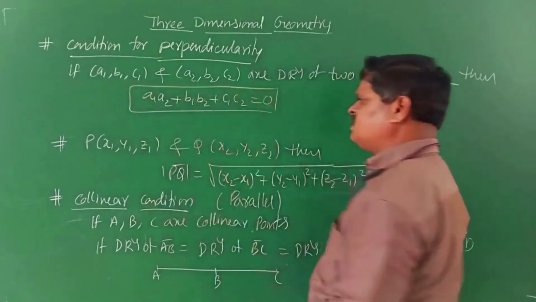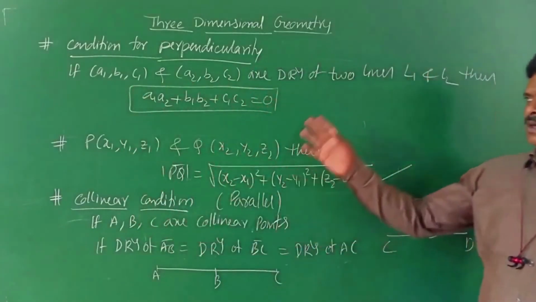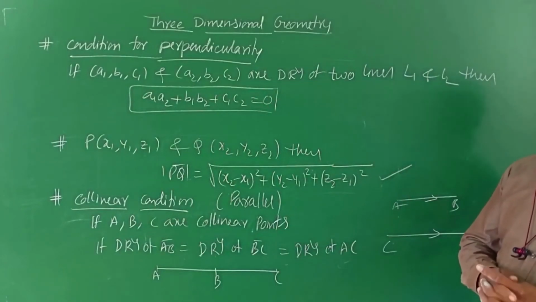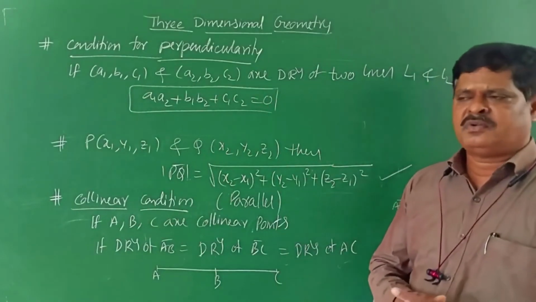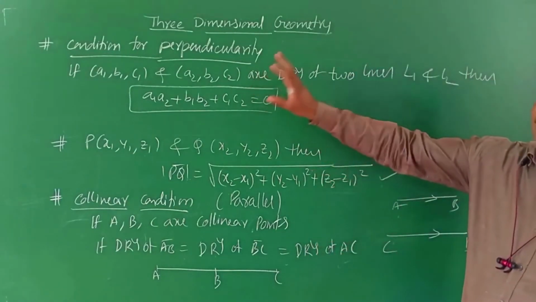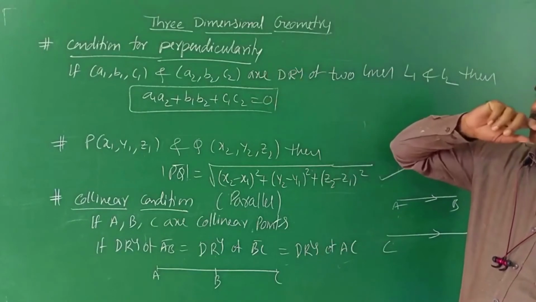It is very, very important, children. This is the condition if two lines are perpendicular. If you know the direction ratios of two lines individually and this condition is satisfied, then they are perpendicular to one another.